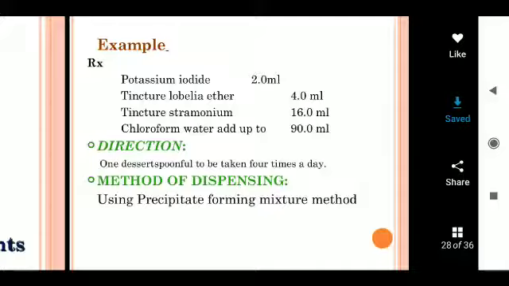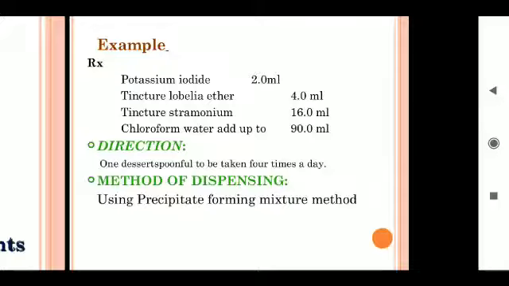After the smooth cream is formed, dissolve the potassium iodide in water and mix it into the above mixture. If any foreign particles are present, pass it through muslin cloth. Add more chloroform water to the mixture to make up the final volume. Transfer the mixture into the bottle, cork, label and dispense.